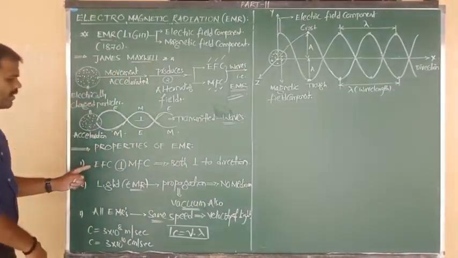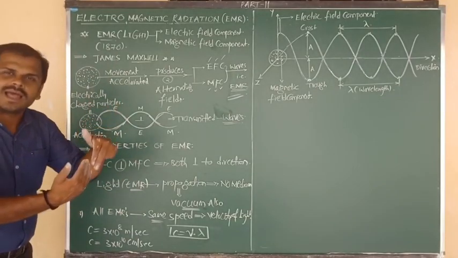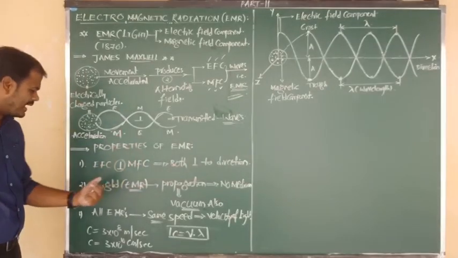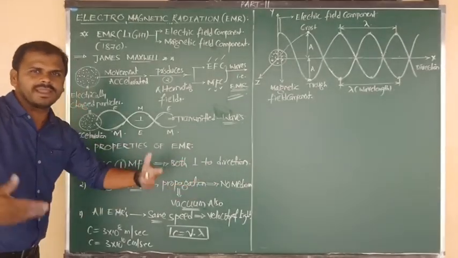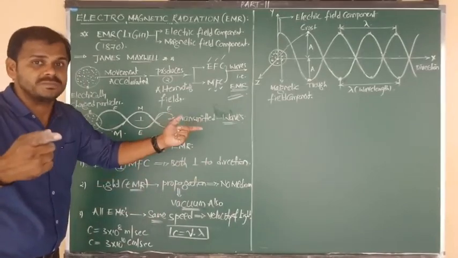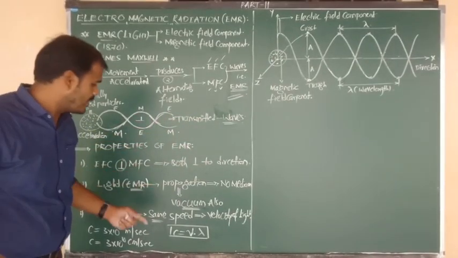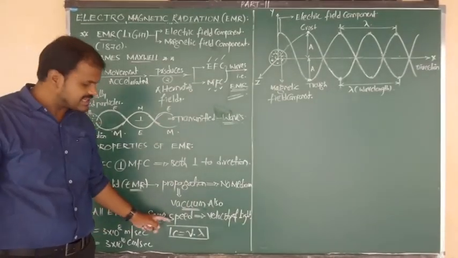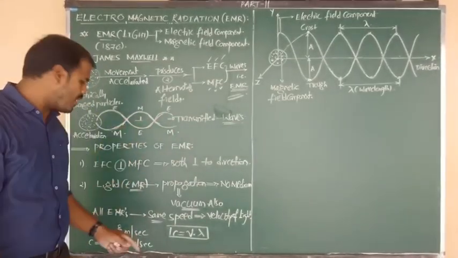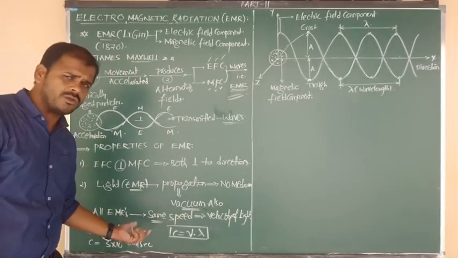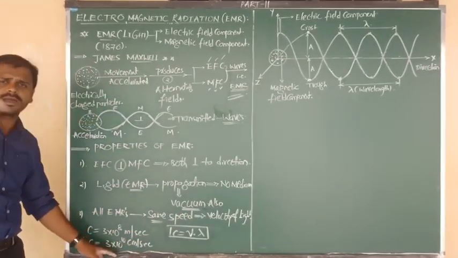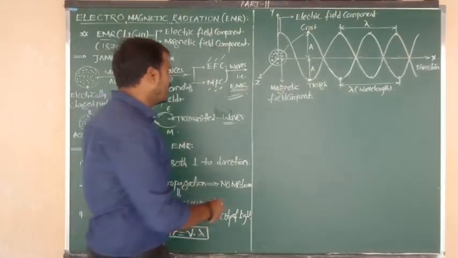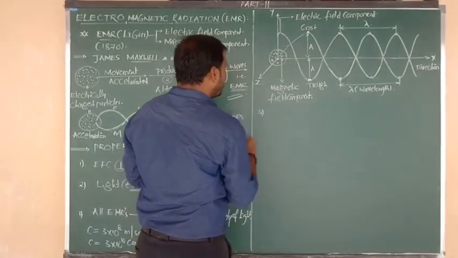So the first point is regarding how the electric and magnetic fields are arranged: they are perpendicular, and both are perpendicular to the direction. Second point is the information about the medium, whether they require any medium for transmission. They won't require any medium because they can travel in vacuum also. And all 9 types of electromagnetic radiations travel with the same speed, which is equal to the speed of light. That value I have already given to you. You must remember both values, in meter per second and in centimeter per second. Okay, beta. Yes, let me go to property number 4.